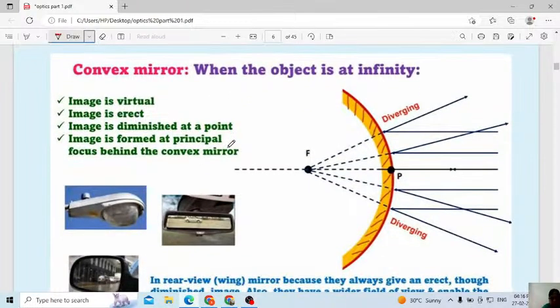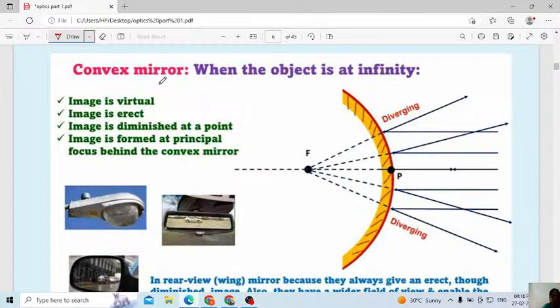Next we will move to the next one, convex mirror. Are you following? Because this one I already explained when I was explaining reflection, refraction, spherical mirror. Everything is finished. Today, maybe for 2 classes, I will discuss only MCQ questions based on the topics. Then after that I will move to the remaining topics. This is like a revision class for you.